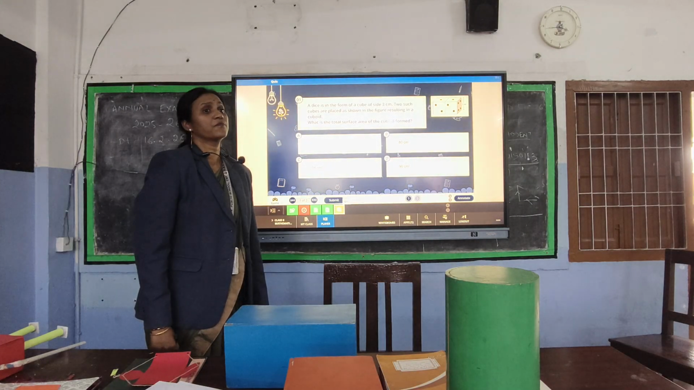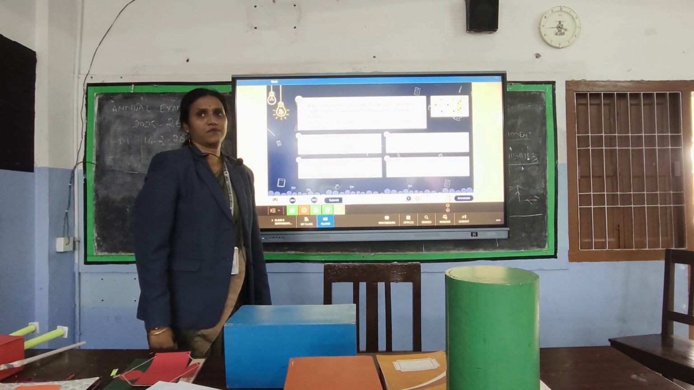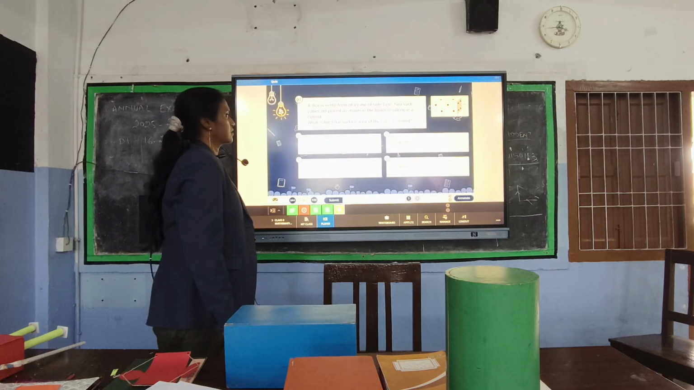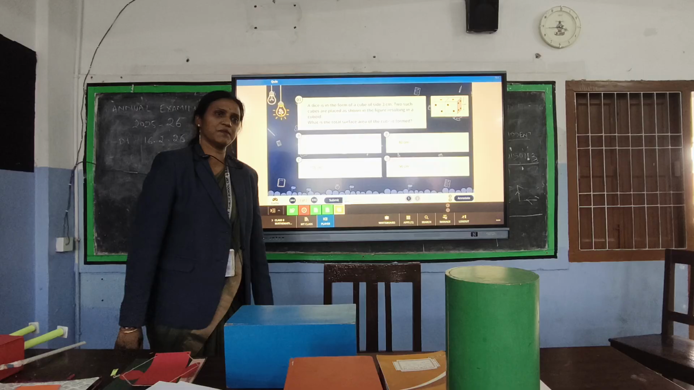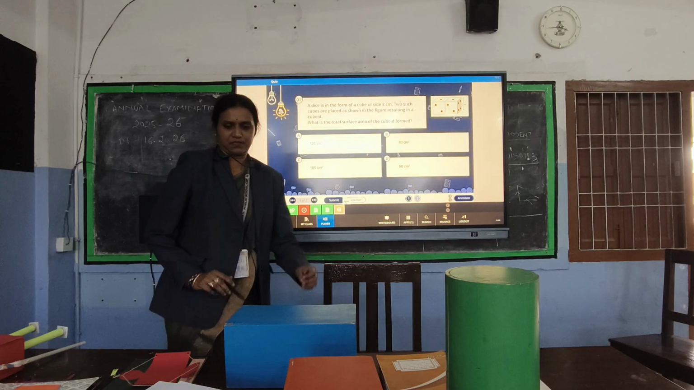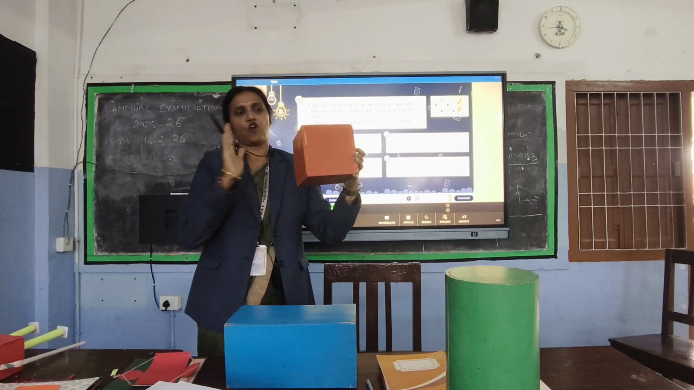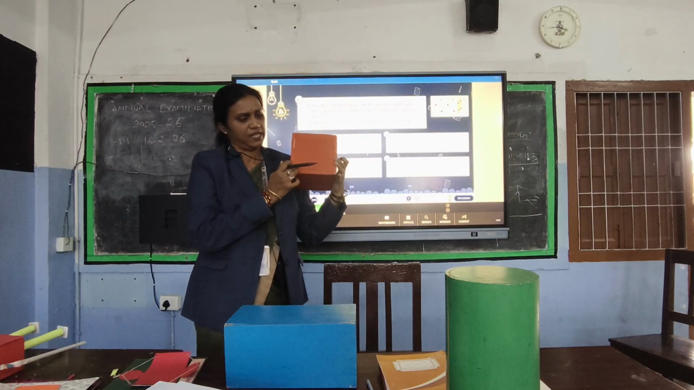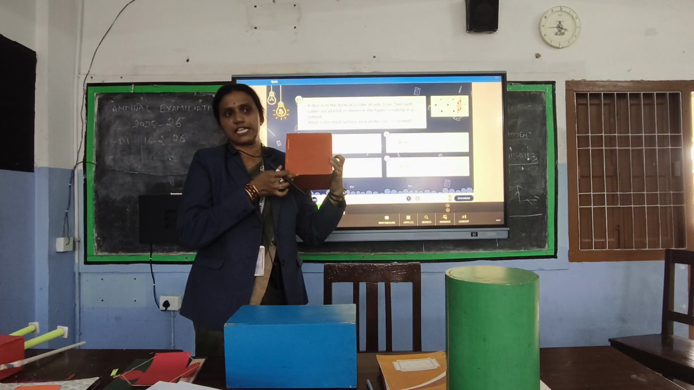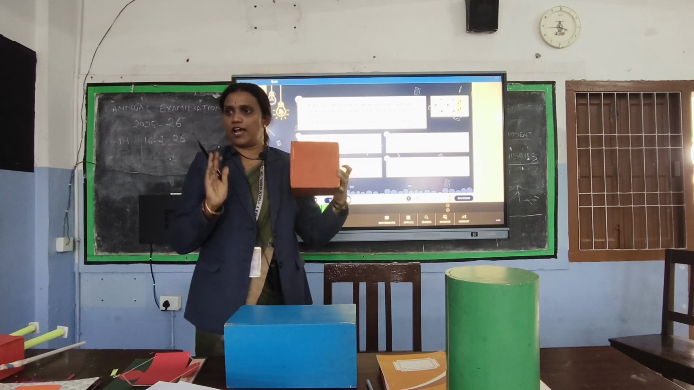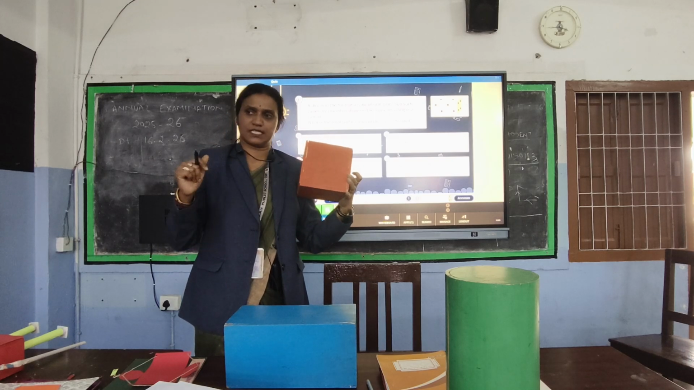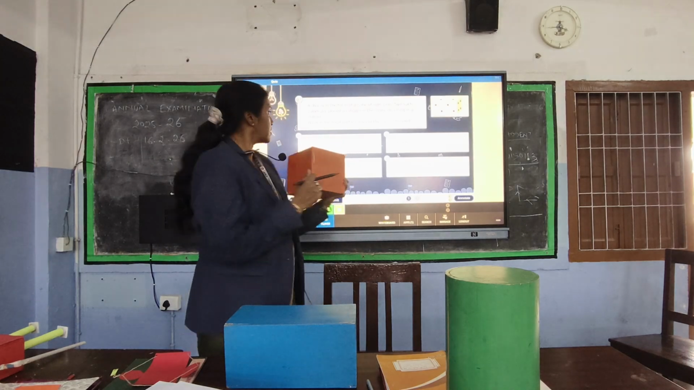Ma'am, he has used the formula of TSA in cuboid. The length becomes 6 centimeter. Why does the length become 6 centimeter here? As the cubes are kept aside. So if like these cubes, if you join two side by side, the length of this is 3. When you join another cube, that also is 3.